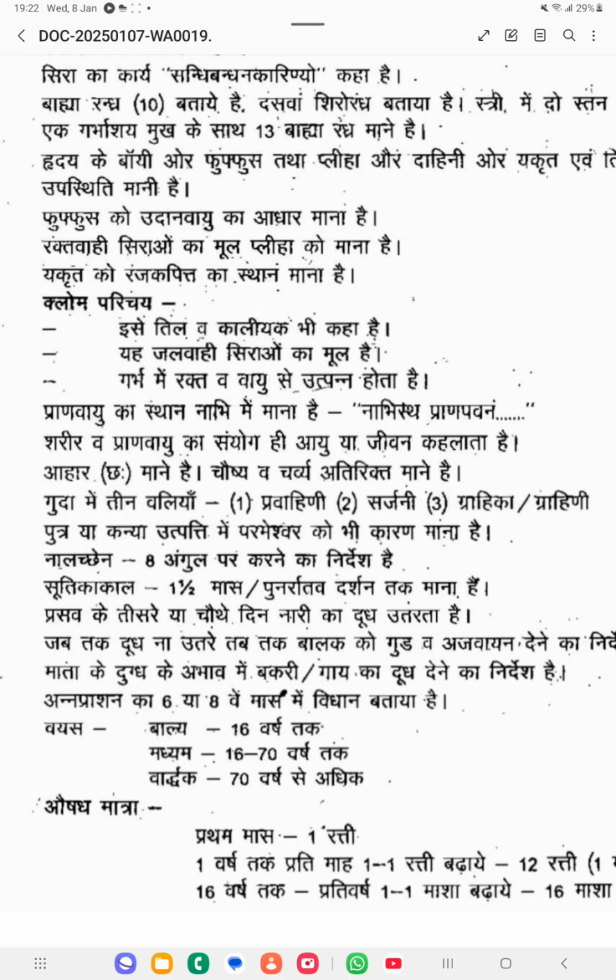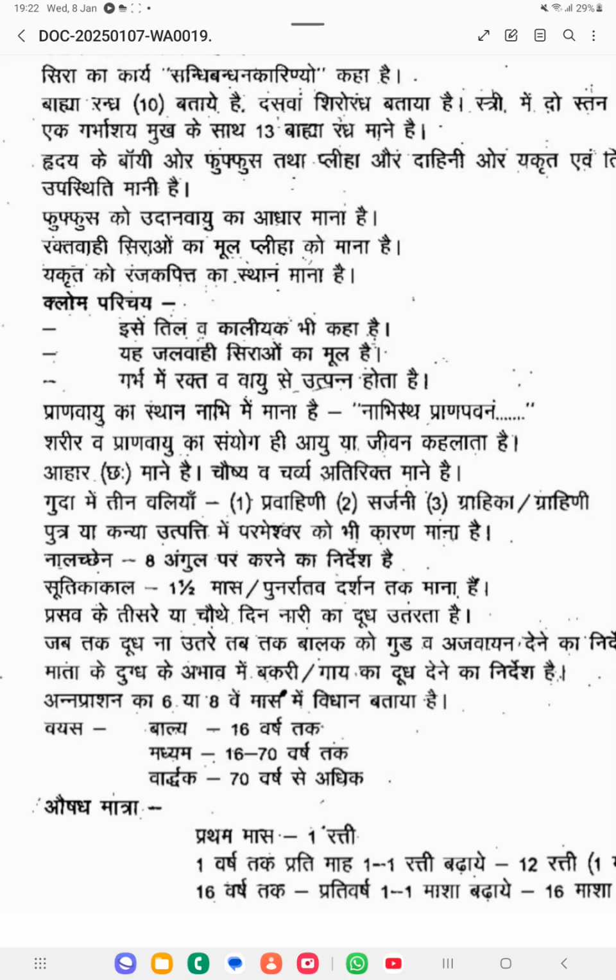Then mada ke dudh ke abhava mein bakri aur gai ka dudh dene ka nirdesha hai. Whenever the mother is suffering with less breast milk, at that time you can give bakri or gai dudh, which means goat's milk or cow's milk, when sufficient breast milk is not coming.